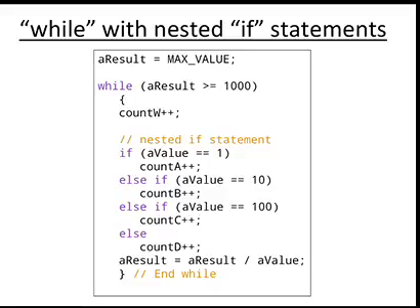For example, take a while loop. In the while loop, we can write one more while loop within the while loop, that is called a nested while. So there are no restrictions. We can write a while loop in a for loop, a for loop in a while loop, or any type of loop within any type of loop. There is no rule that we have to write a while loop within a while loop. No, not like that. We can write any type of loop within any type of loop. That is, we can write a nested if also in the loops.